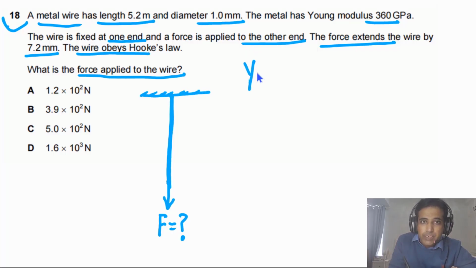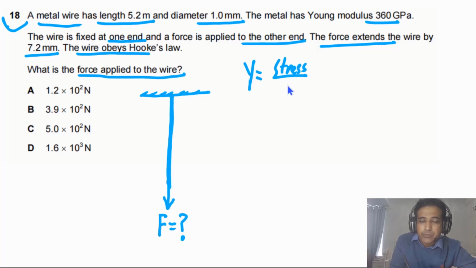So we can say Young's modulus is equal to stress over strain, meaning the ratio between stress and strain.